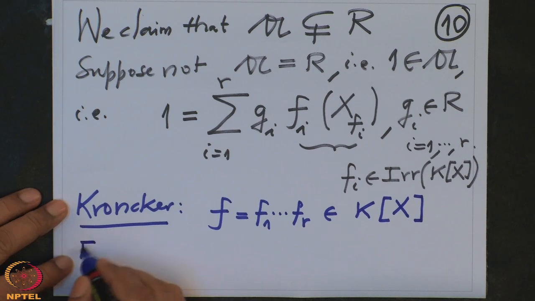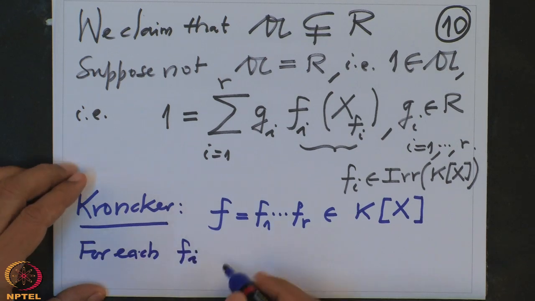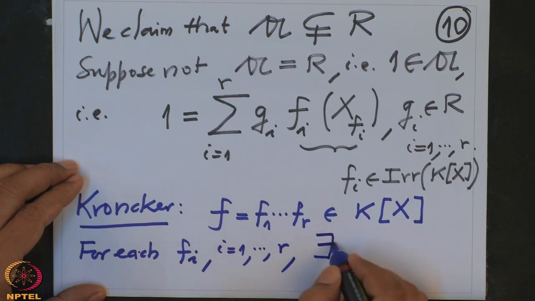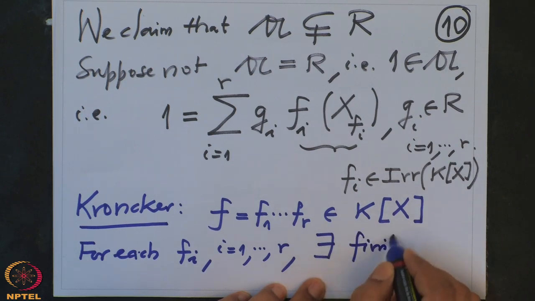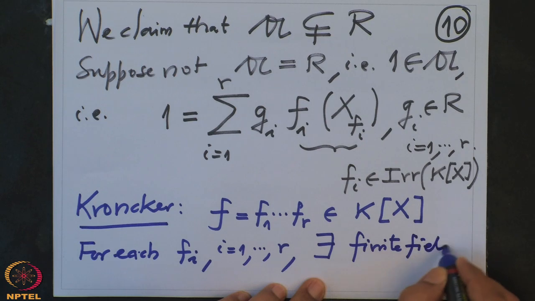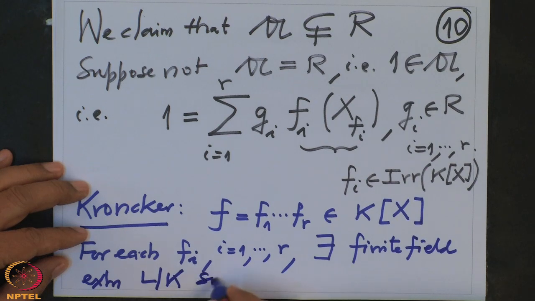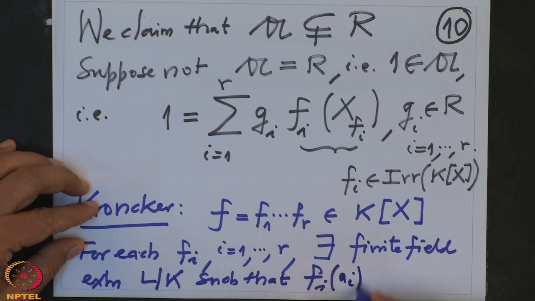I will assume for each f_i, i from 1 to r, there is a field L, a finite field extension L over K, such that f_i(a_i) is 0 with a_i in L, and this is true for all i from 1 to r.